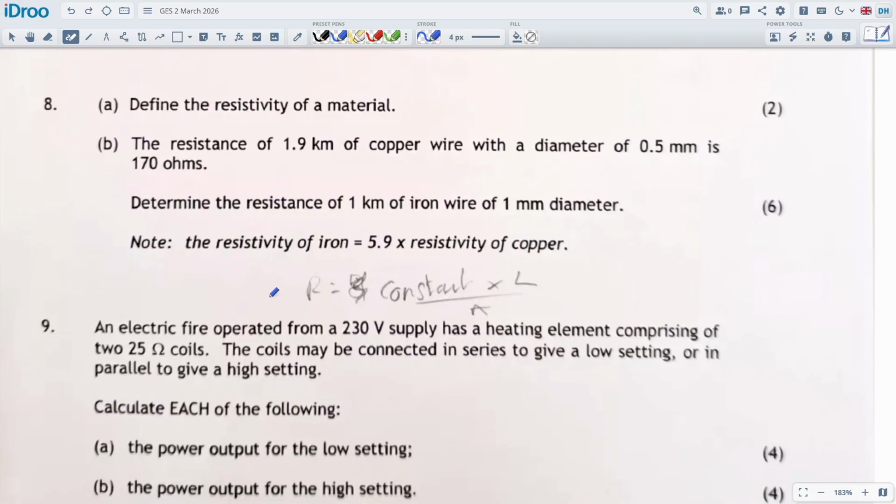This one has made a comeback. Oh my goodness, haven't seen this one for a while. I stopped teaching this in the course because I just haven't seen it for so long. And here we have it. So we'll go through it again today, make sure we can make it make sense.